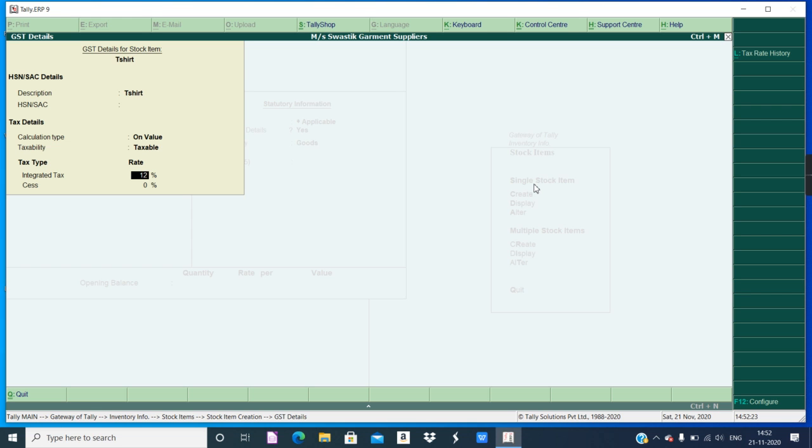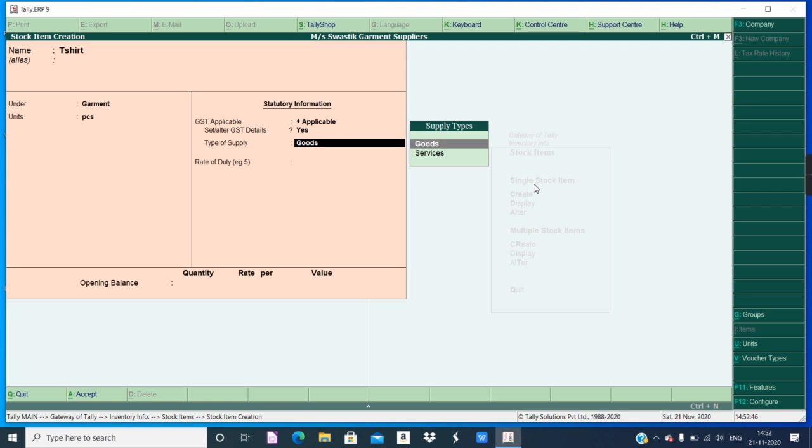Okay, so that will never happen. Don't worry. Whatever rate is given in the question, in integrated tax you type 12%, and automatically that will be assigned as per IGST, CGST, SGST. You don't have to worry. All the settings are already done in the software. You just have to do the entries correctly. Cess, no cess. Don't enter anything in the cess. Then Ctrl+A to accept.